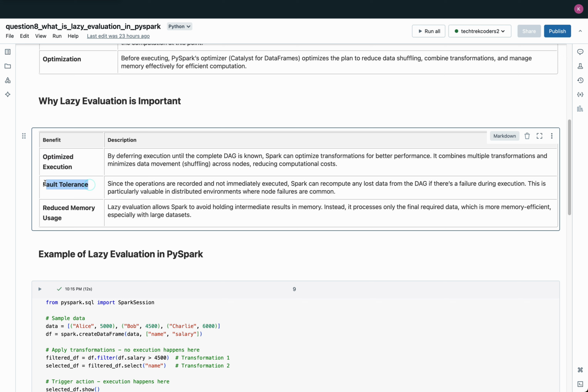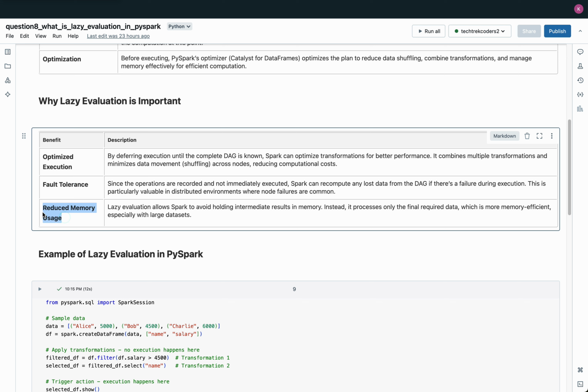Fault tolerance. Lazy evaluation supports fault tolerance as operations are recorded rather than immediately executed. If there's a failure during execution, Spark can recover by recomputing any lost data from the DAG. This is especially valuable in distributed environments where node failures may occur, ensuring data processing continues without disruption.